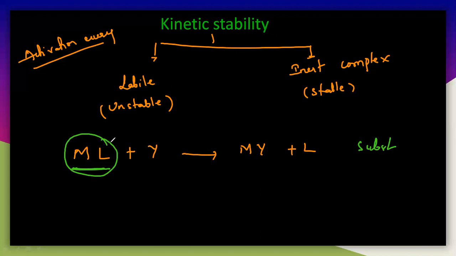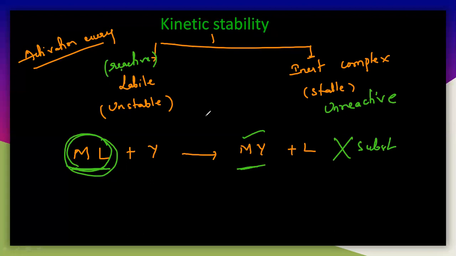If it is labile, you will get the final product MY. If it is inert, you will not get this product. The reaction will never occur if this particular metal-ligand complex is inert. Labile indicates that it is reactive, and inert is nothing but unreactive. It stays stable and does not react.